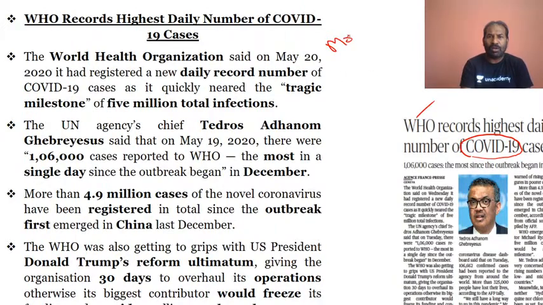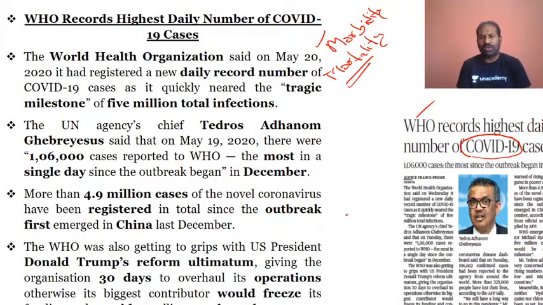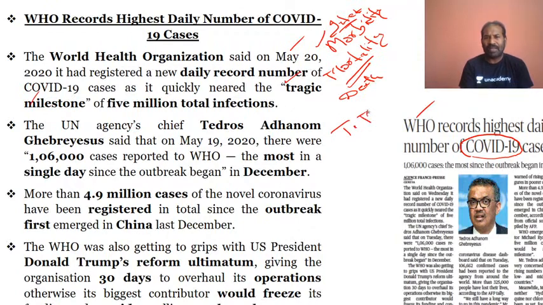The numbers of morbidity and mortality cases are registering across the globe, as recorded by WHO itself. Morbidity is infected cases, and mortality is death cases. So on May 20th, the WHO registered a daily record number of COVID-19 cases, and they are terming it a tragic milestone.